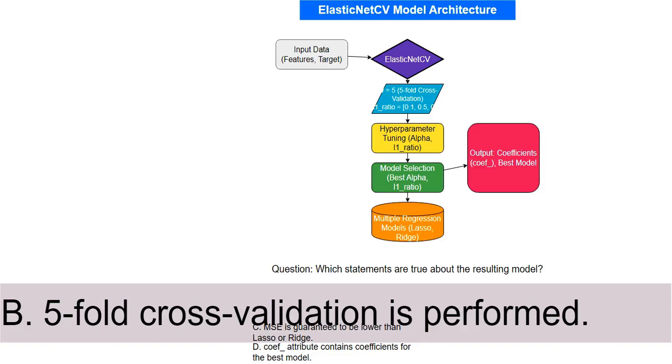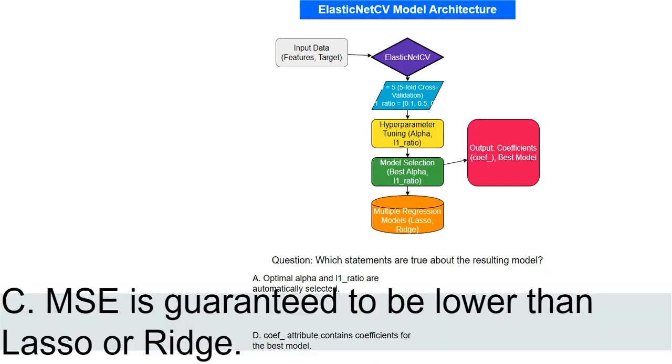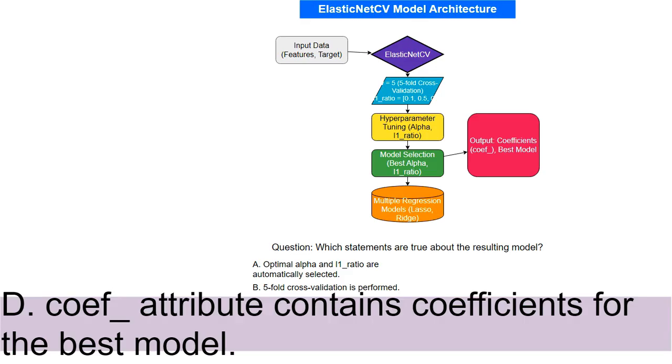This is the second option for the quiz question. This is the option related to the cross-validation technique used. It is true. This is the third option for the quiz question. This option claims MSE of ElasticNet will be lower than lasso or ridge. This is false.